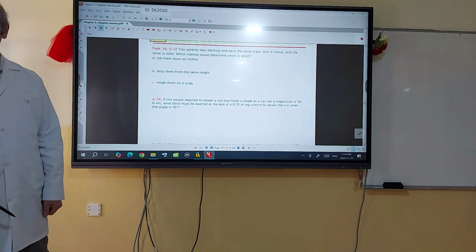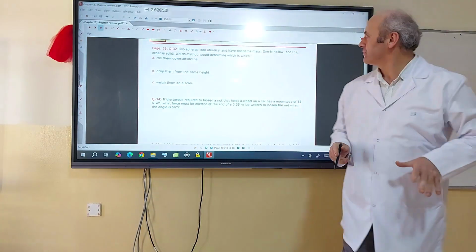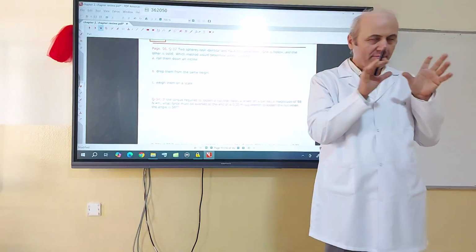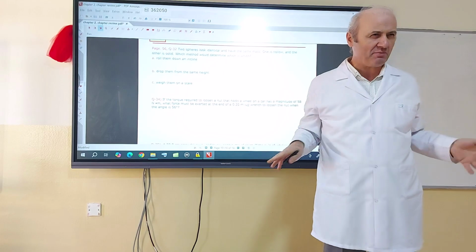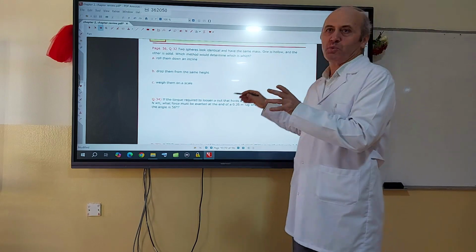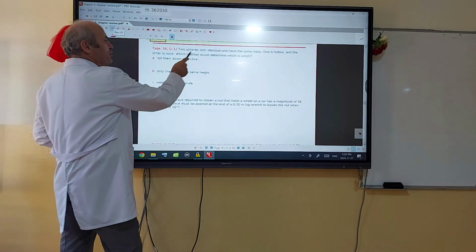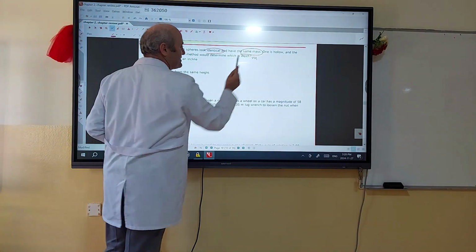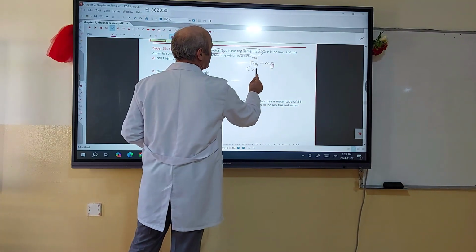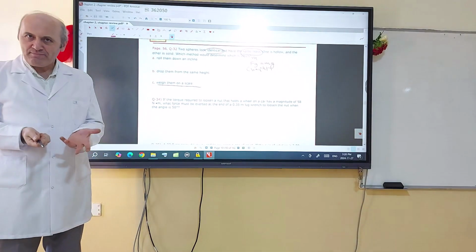This is another popular question. Two spheres look identical and have the same mass. One of them is hollow, the other is a solid sphere, but by looking at them you cannot differentiate them. Their colors and shape are the same. Which method would determine which one is which? If the masses are the same, the Fgs are the same, because Fg is m times g, so the weights are the same. Weighing them on a scale gives the same result.